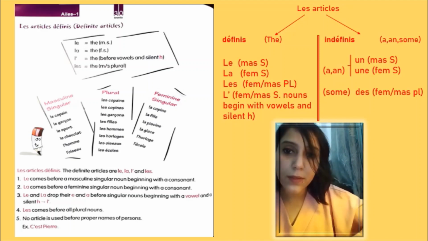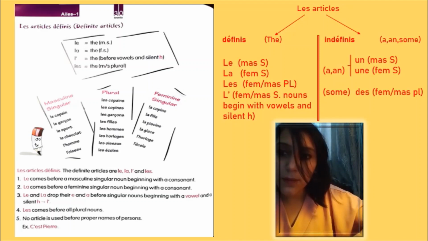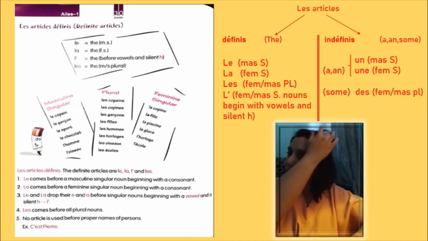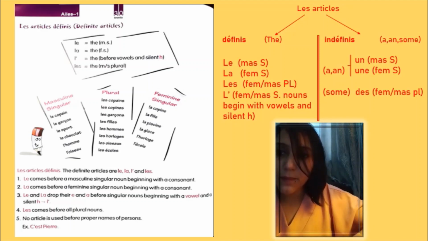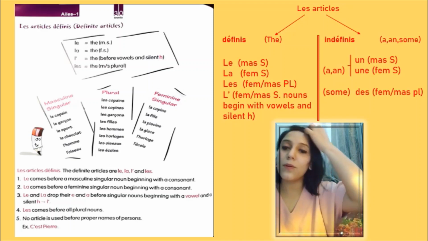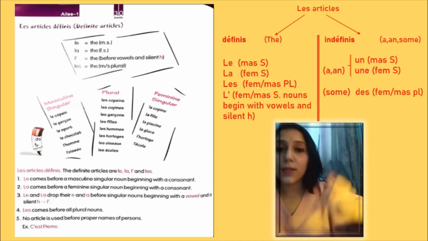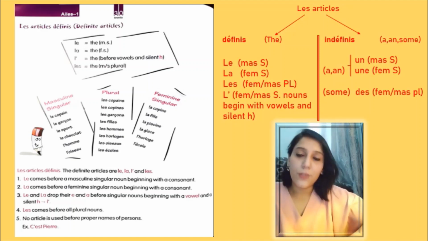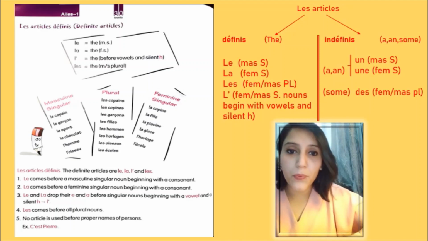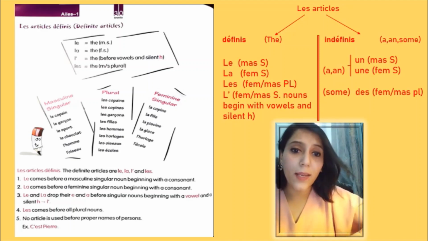La fille, singular feminine noun, la fille. Third is le sport, the sport. Les garçons, the boys. La piscine, the swimming pool. Le chocolat, les filles. La glace, the ice cream, la glace. It is a feminine singular noun, so la glace. And this is very important, to learn the gender of nouns in French, because only according to the gender will you be able to put the appropriate article or any other form, right?